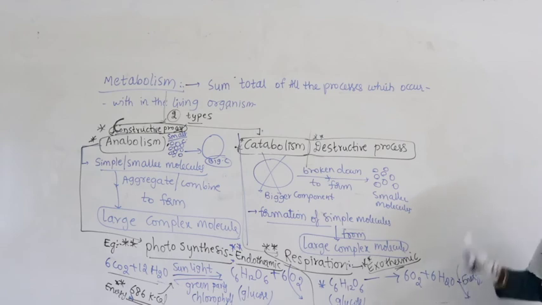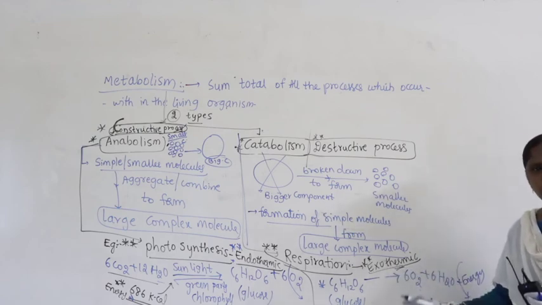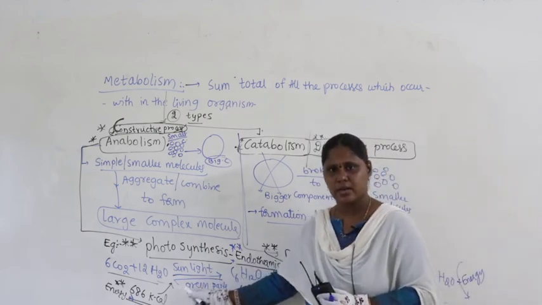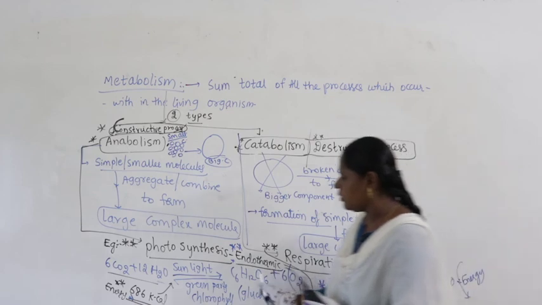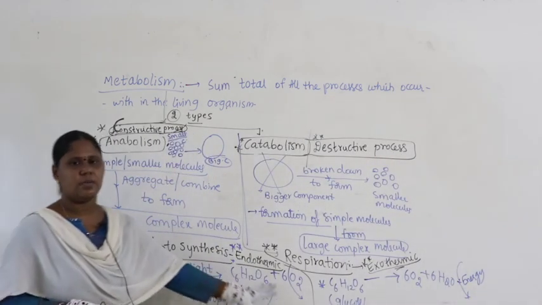Whenever energy is released out in a process, we call it exothermic. If the energy is taken or utilized in the reaction, it is called endothermic. So we have endothermic reactions and exothermic reactions.